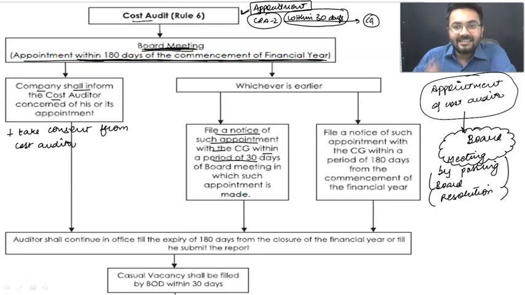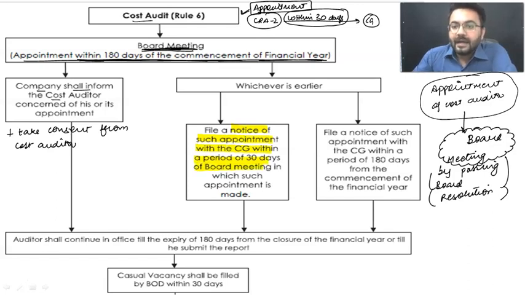Absolutely correct. Yes. Right? And what they are saying is that you are going to file a notice of such appointment. That means you have appointed a particular cost auditor, and you are going to file the notice of such appointment with the central government within a period of 30 days from the board meeting.